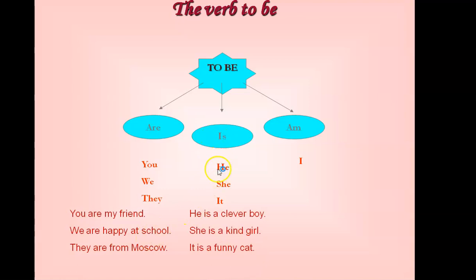The next examples: he's a clever boy, she's a kind girl, it's a funny cat. He, she, it we use with is. The last one, am. Yes, I am a pupil of the fifth form. I use the pronoun I with the verb am.